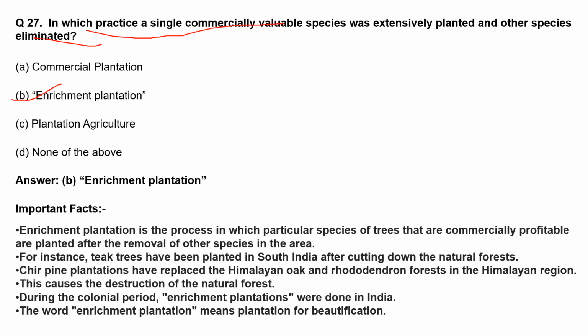Enrichment plantation is the process in which particular species of trees that are commercially profitable are planted after the removal of other species in the area. For instance, teak trees have been planted in South India after cutting down the natural forest. Chir pine plantations have replaced the Himalayan oak and rhododendron forests in the Himalayan region. This causes the destruction of the natural forest.